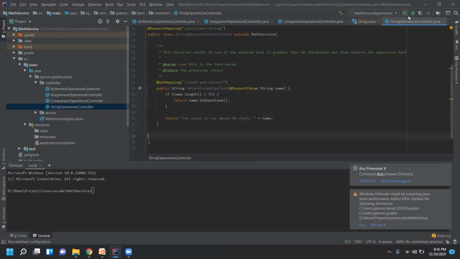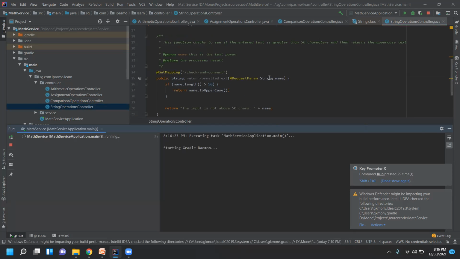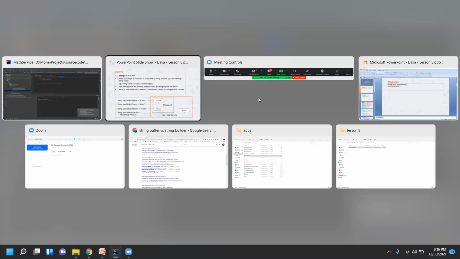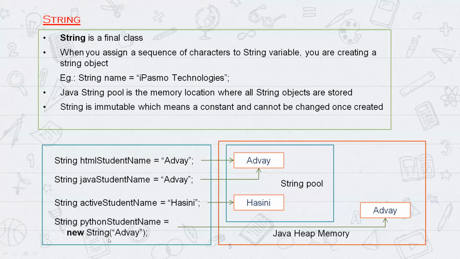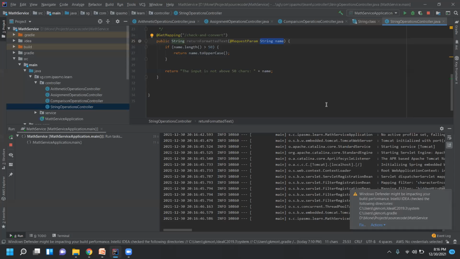Let's start this. Here I'm just using the input value that is passed. The value is stored in the heap memory, so there is nothing much here. I will explain string buffer and string builder later after this program execution.